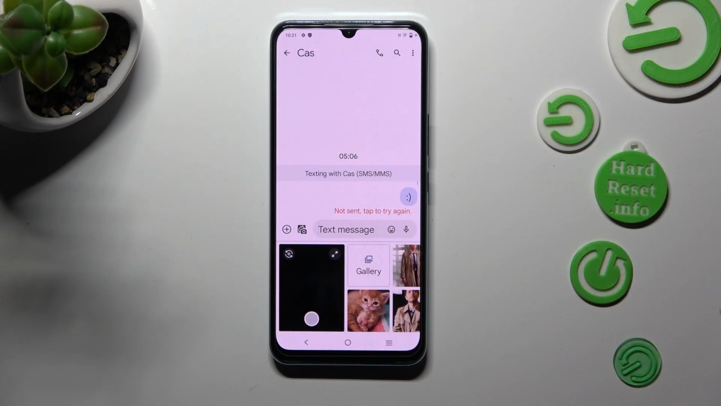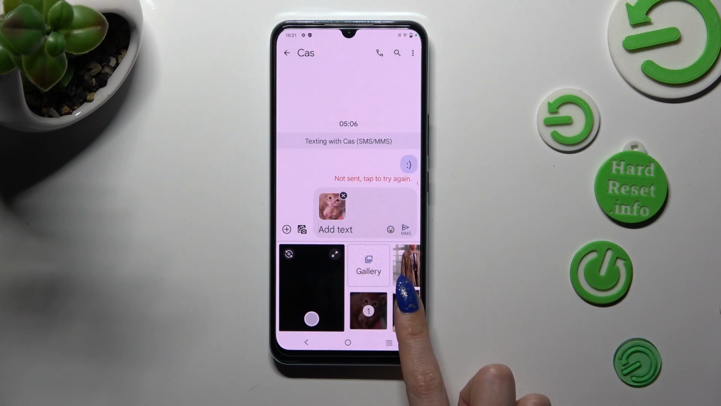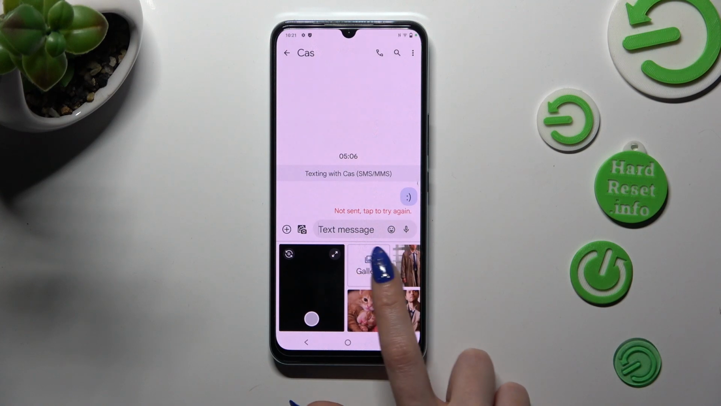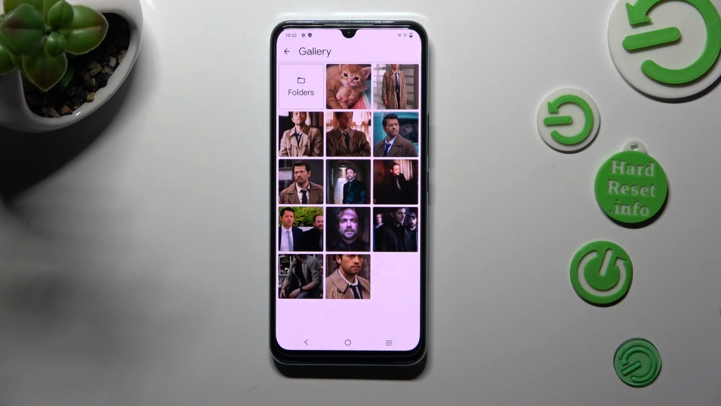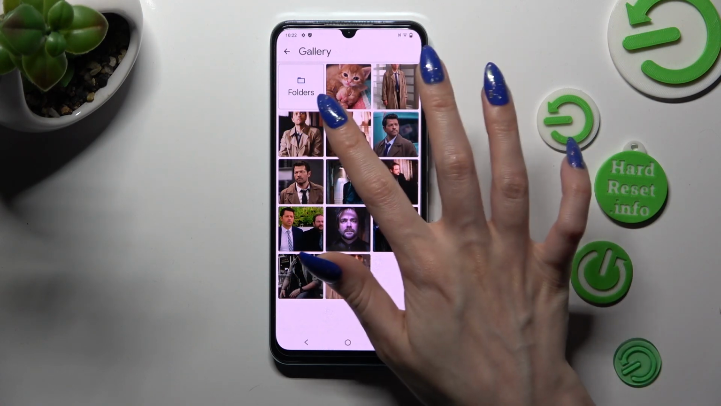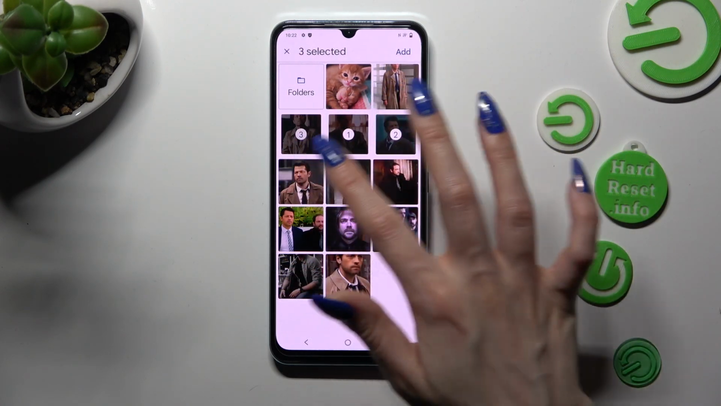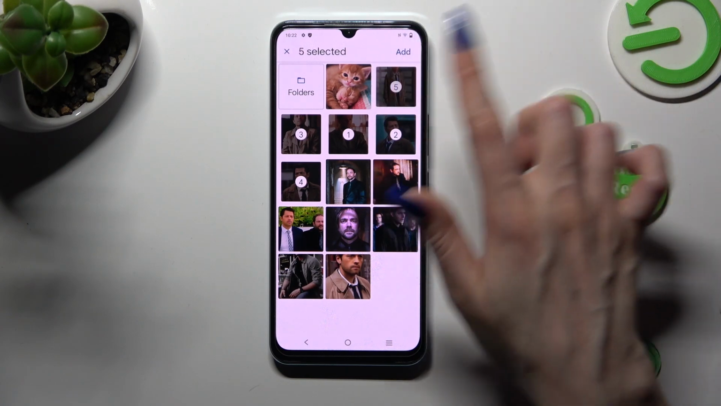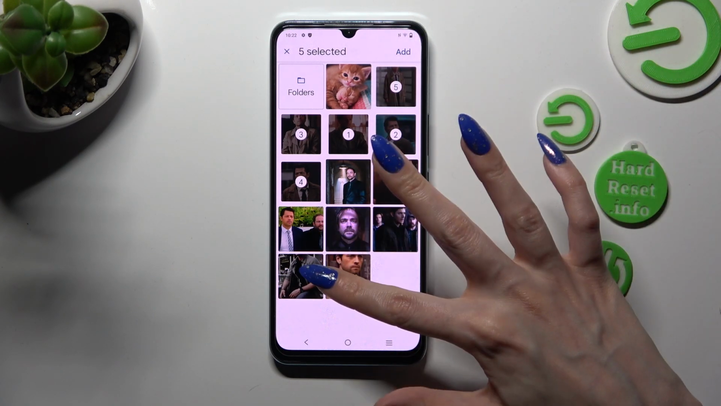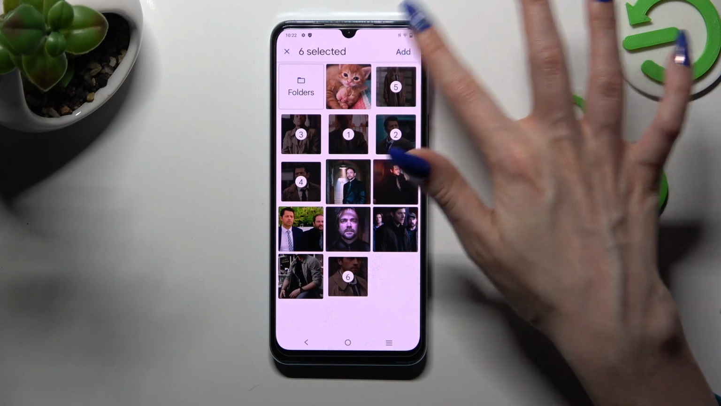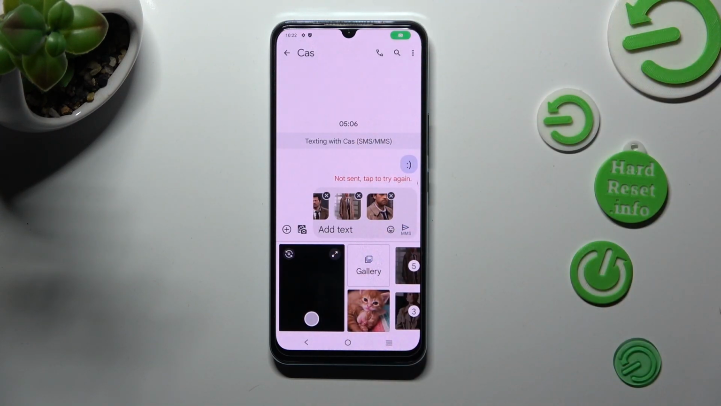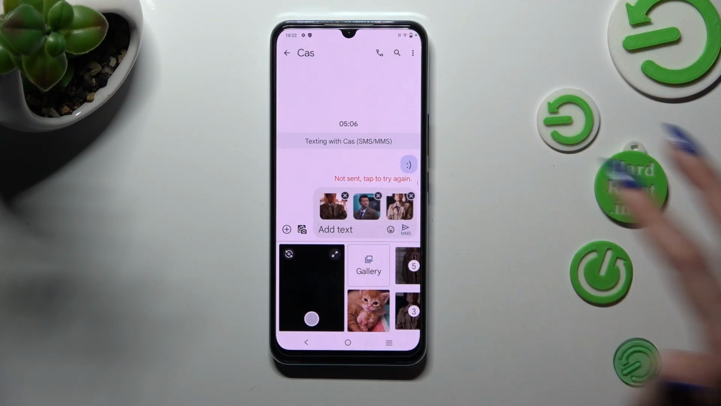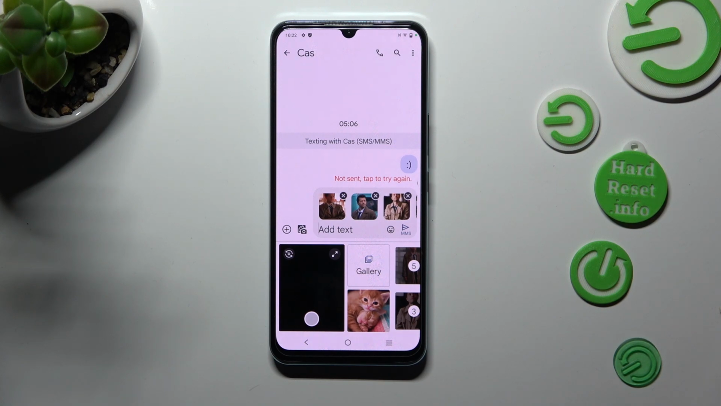Now you can click on your photos right away over here or select Gallery section and pick them from here. When you finished, click on Add at the top right corner. So when I do that, as you can see, all of my photos were successfully added.